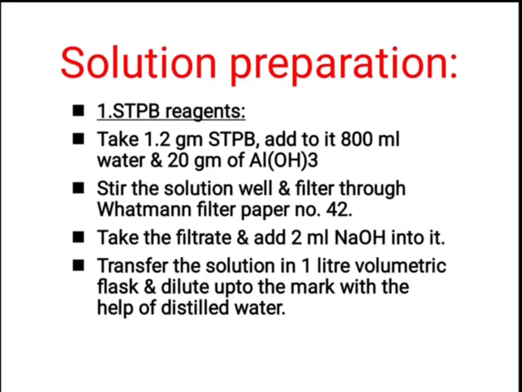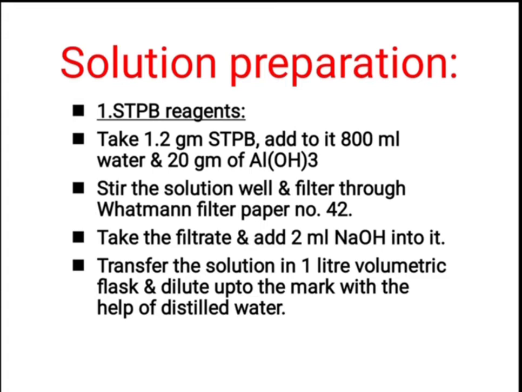Then the solution preparation. Initially we have to prepare the STPB reagent. Take 1.2 gram of sodium tetraphenyl borate powder, add into it 800 ml of distilled water and then add 20 gram of aluminum hydroxide.